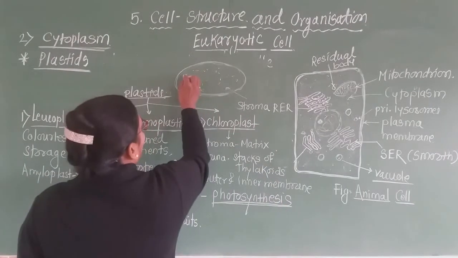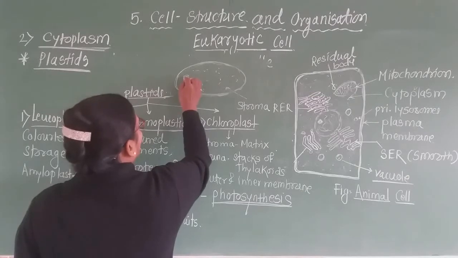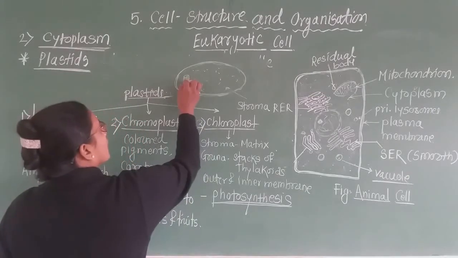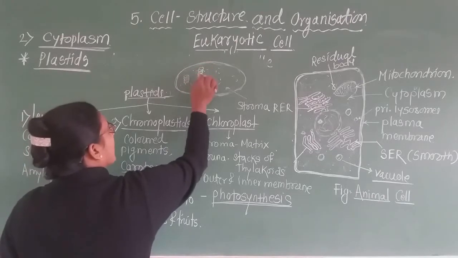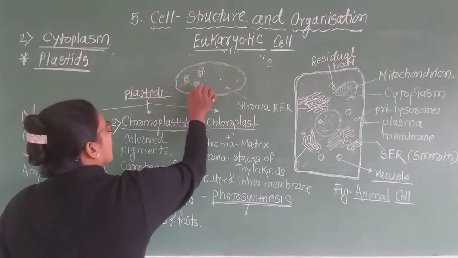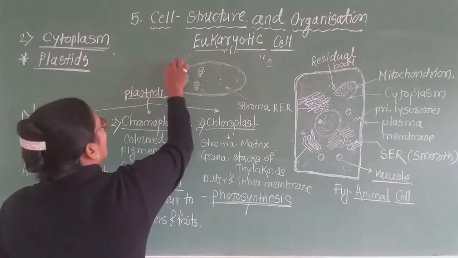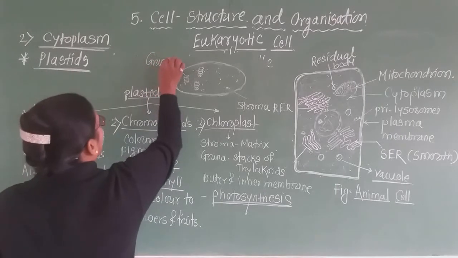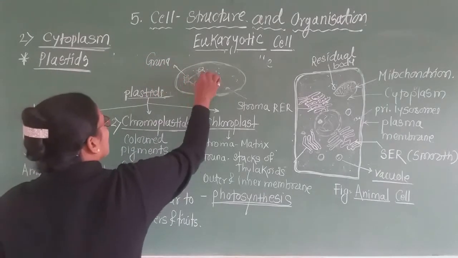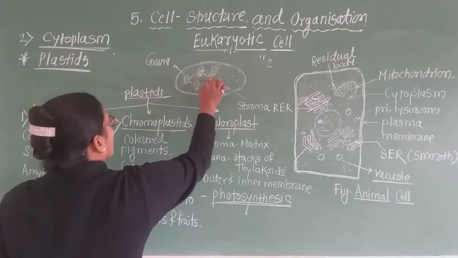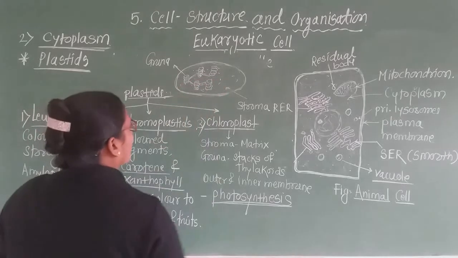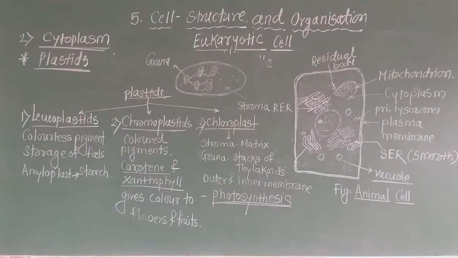And here there is a structure like a stack of coins. When we arrange a number of coins one on another, this stack of coins is called grana, and these are attached with each other with the help of lamellae. Such a structure, which is called grana, is present in the stroma.